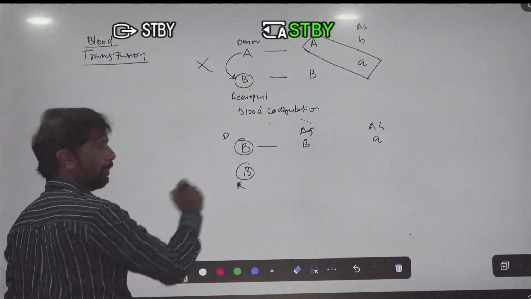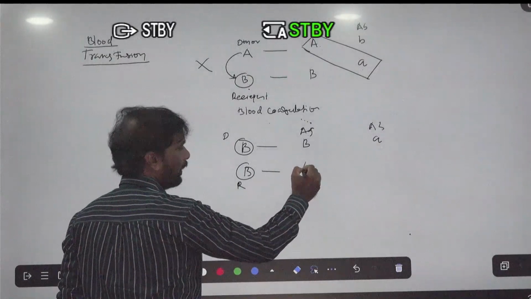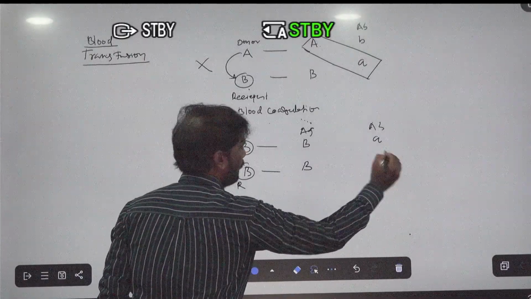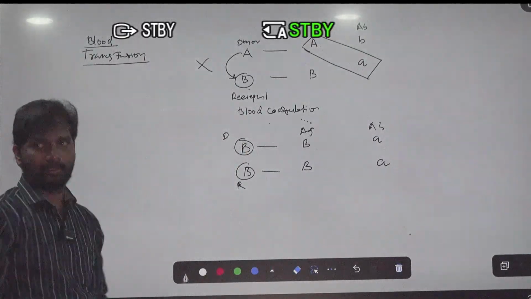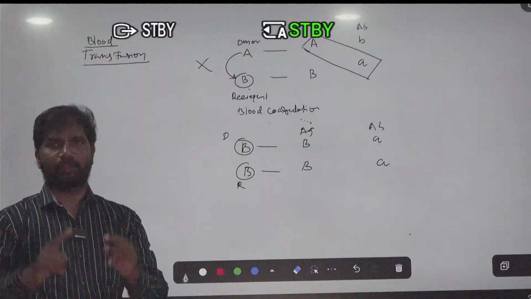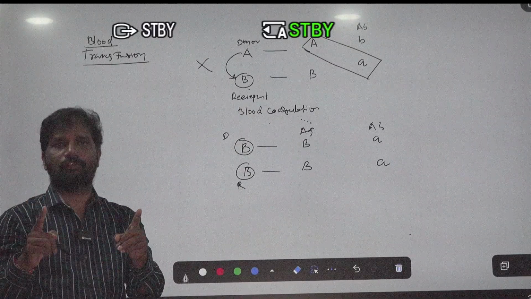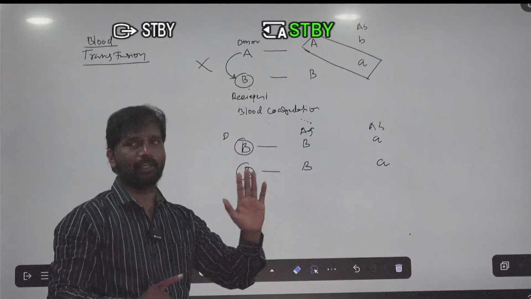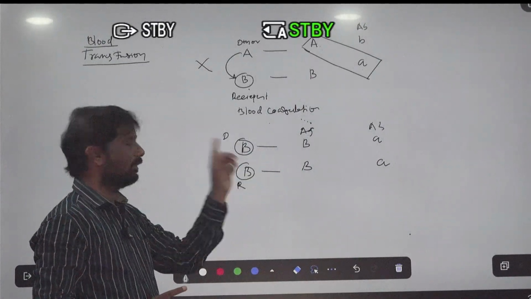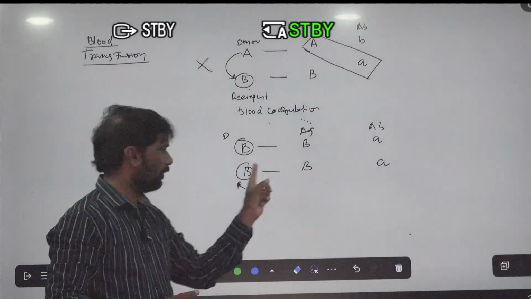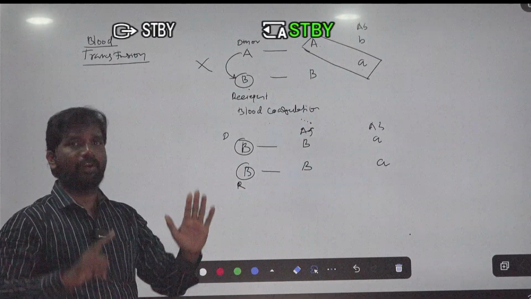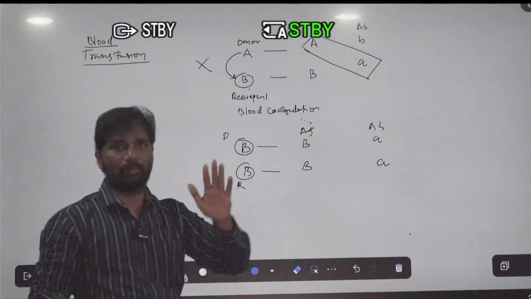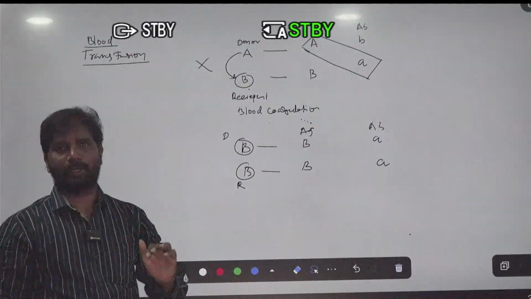And in the B person, antigen B is present and antibody A is present. So there is one principle: when blood transfusions take place, you observe the antigen from the donor and the antibody from the recipient. When the antigen and antibodies are similar, it is an unsuitable blood transfusion.